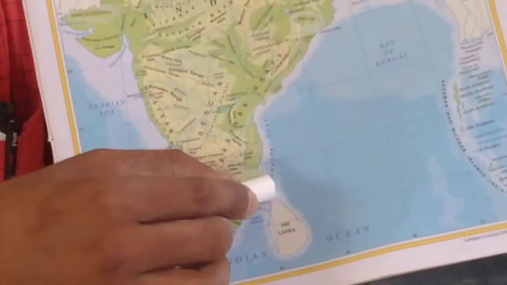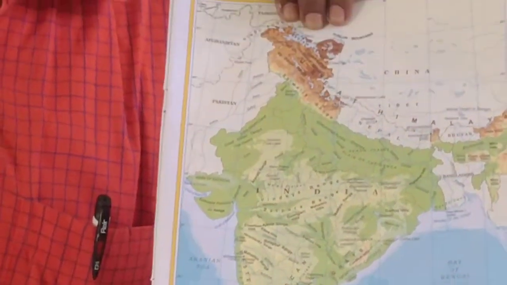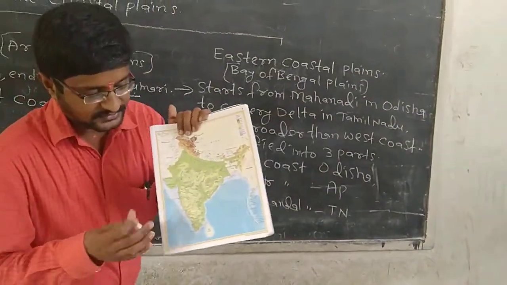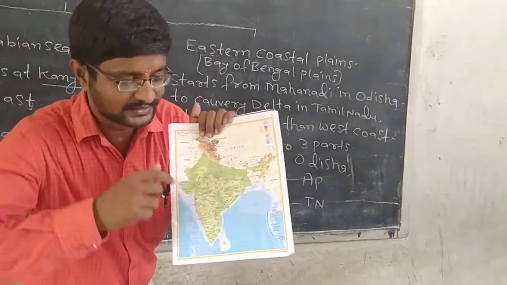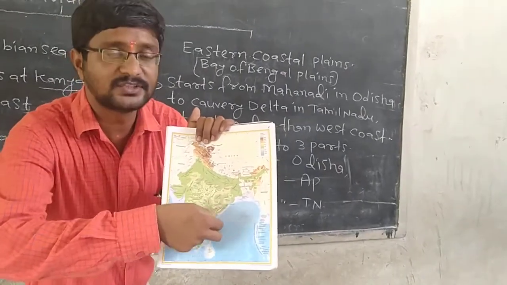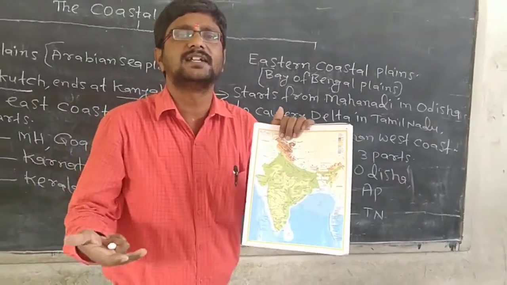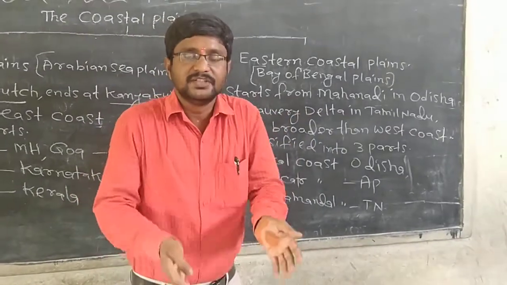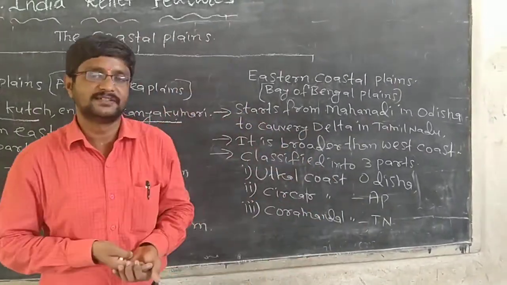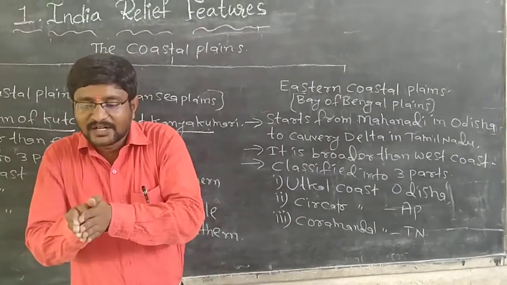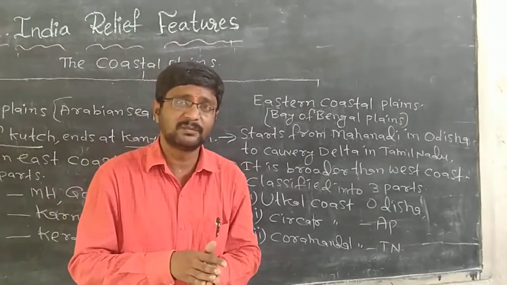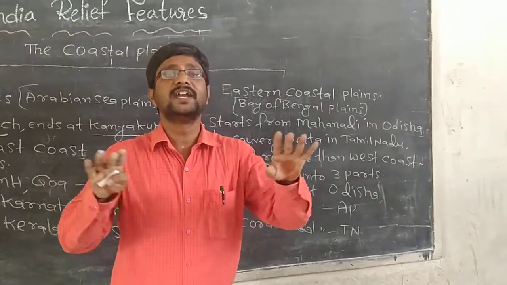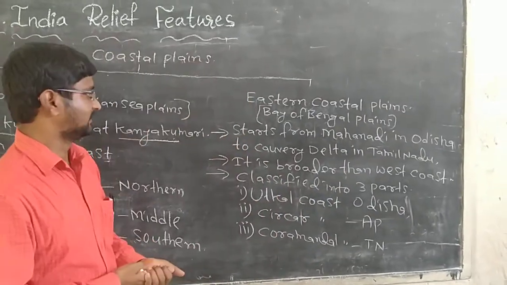All this plains region is the eastern coastal plains region. If you observe here, the western coastal plains are narrower, and the eastern coastal plains are wide. Wide means they are broader than the western coastal plains. Now tell me, which coastal plains are broader? Eastern coastal plains are broader. Which coastal plains are narrower? Western coastal plains are narrower than the eastern coastal plains. Eastern coastal plains are wider than the western coastal plains.